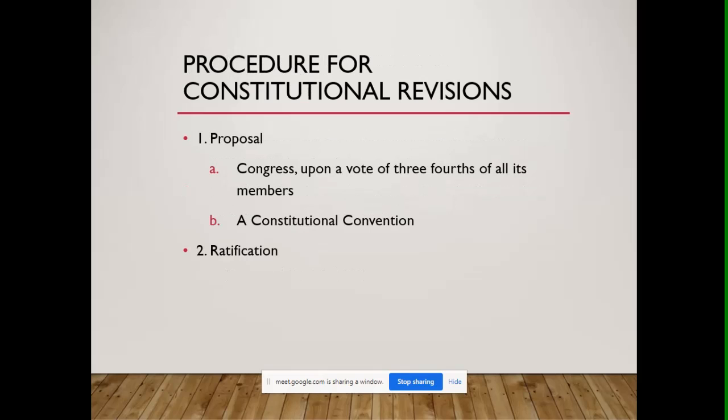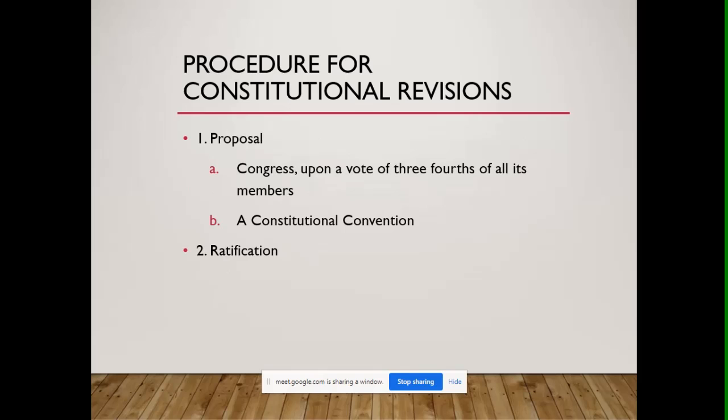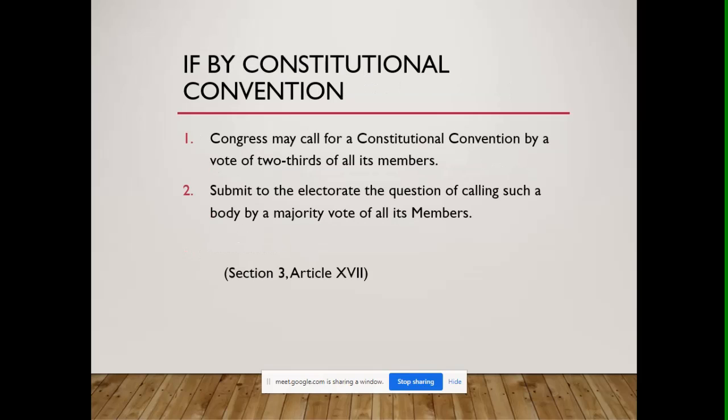So if we refer back to the procedures, we have here a three-fourths vote. Bakit? What's the difference between the three-fourths vote and the two-thirds vote? The three-fourths vote is for submission of a proposal for amendment or revision. On the other hand, for the call of a constitutional convention, what is required is a two-thirds vote.